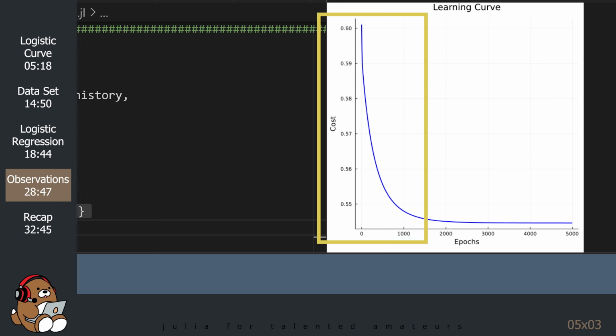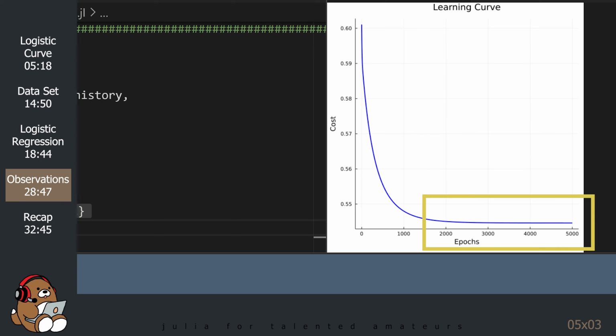This learning curve shows that our computer was able to make significant improvements to the cost in the early iterations, but the improvements slowed down significantly after 2000 epochs. This is consistent with what we saw visually.